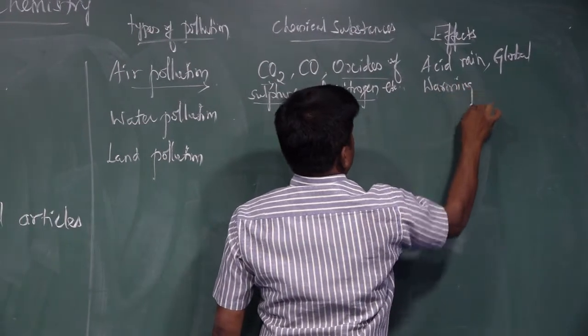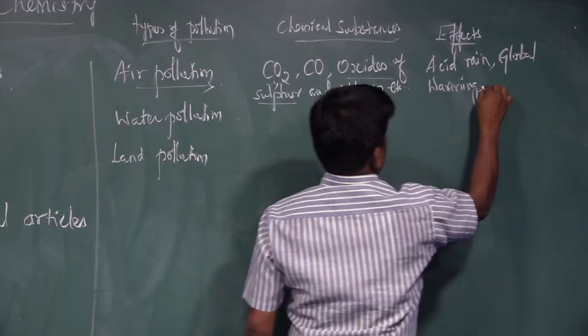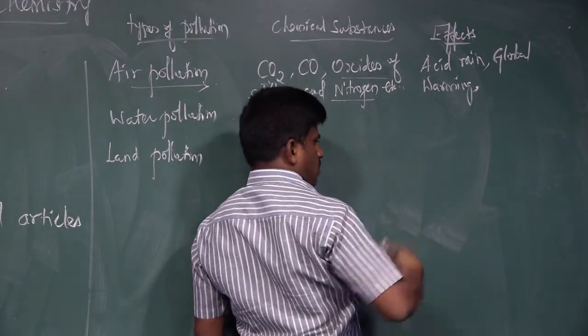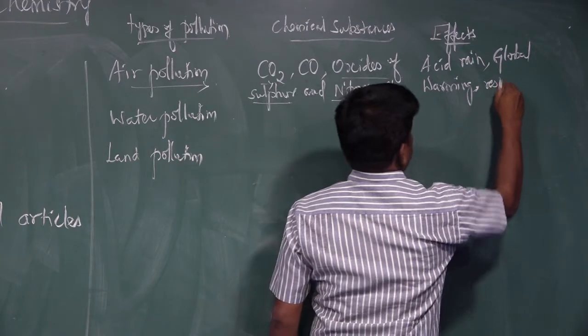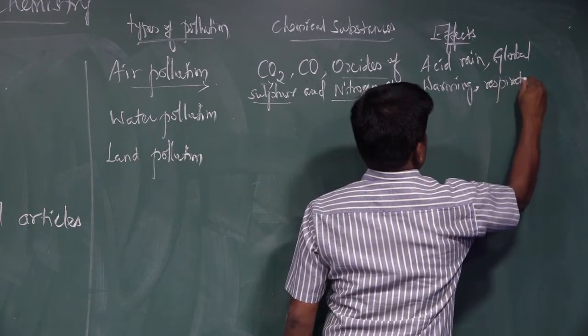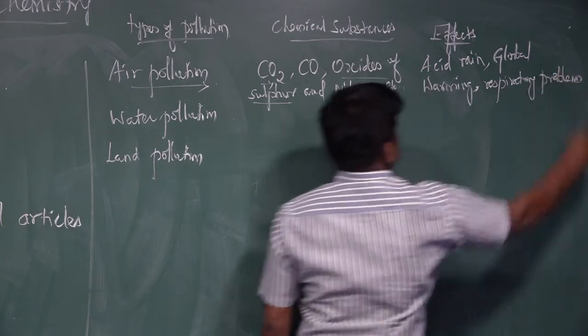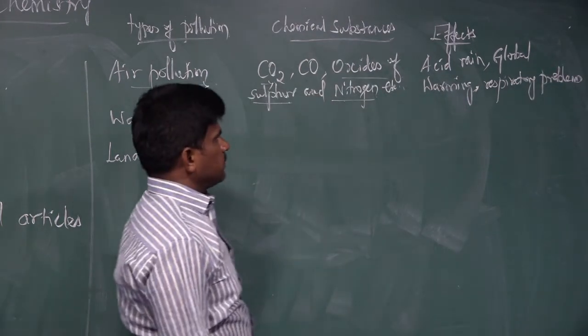The third one is some effect in our body: some respiratory problems take place. These are the effects.